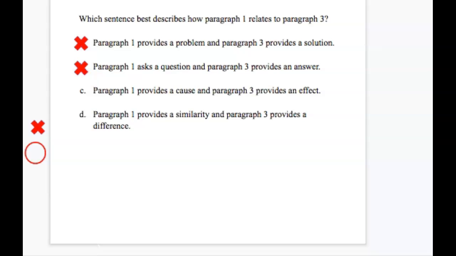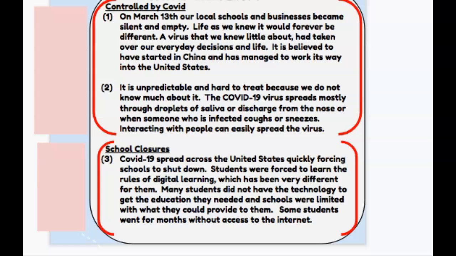C. Paragraph 1 provides a cause and paragraph 3 provides an effect. So it was cause and effect, and if we look back at paragraph 1, it tells us all about the coronavirus. And paragraph 3 tells us about the first effect, which is school closures.